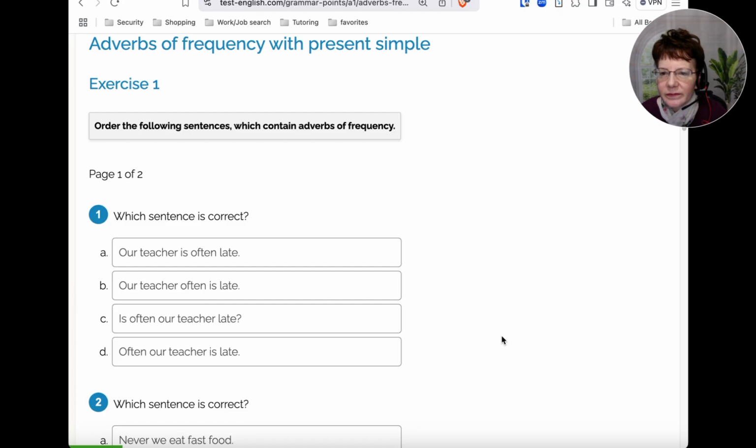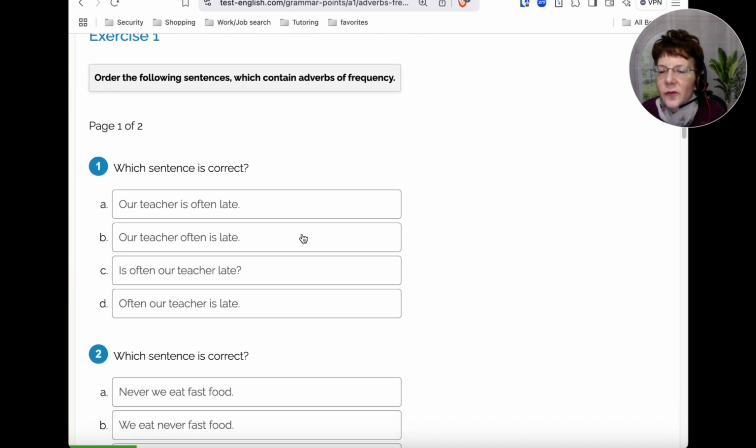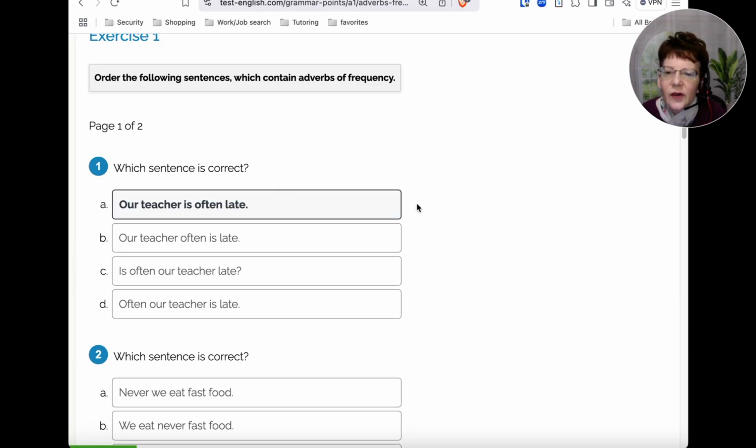All right. So we're going to see which of these is in the correct order here for this one. So we have: our teacher is often late, our teacher often is late, often our teacher late, or often our teacher is late. Which order looks correct? Okay. So if you chose option A, the first option, our teacher is often late, that would be correct. Because we know this comes after the be verb, is.